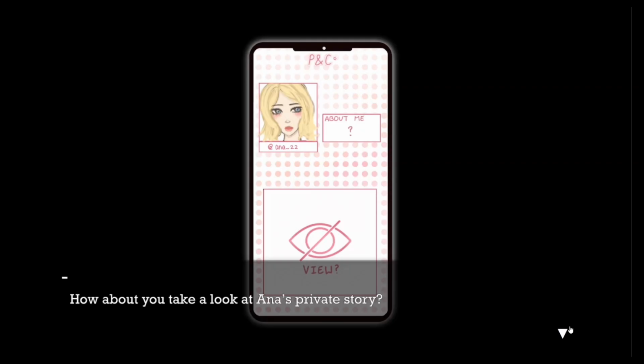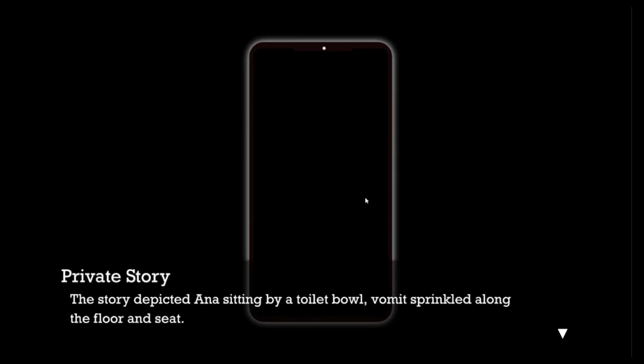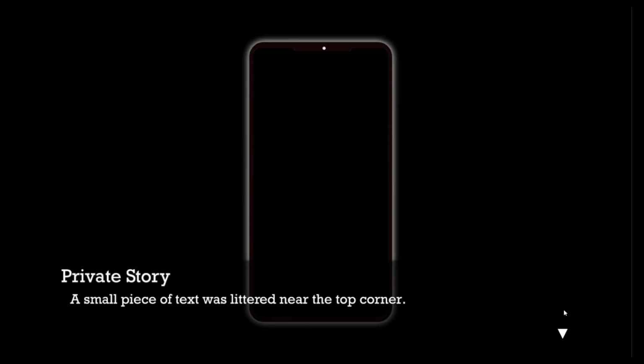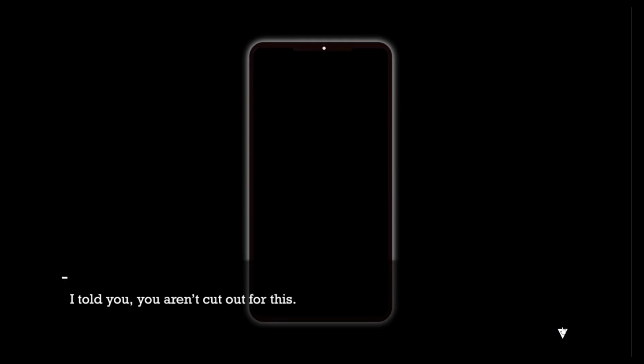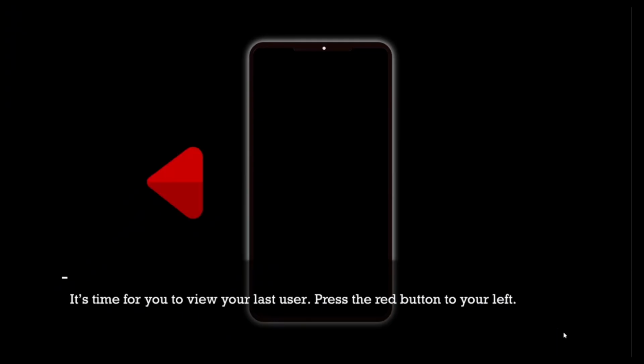How about you take a look at Anna's private story? To view it, press the green exclamation point. The story depicted Anna sitting by a toilet bowl, vomit sprinkled along the floor and seat. A small piece of text was littered near the top corner. Anna_22. Anything to stay thin. What the hell is this? I told you, you aren't cut out for this. It's time for you to view your last user. Press the red button to your left.